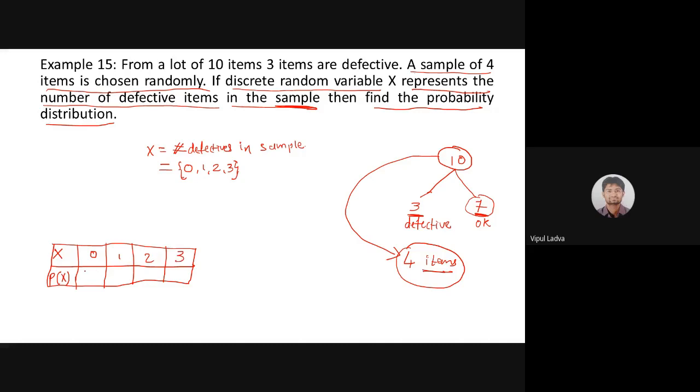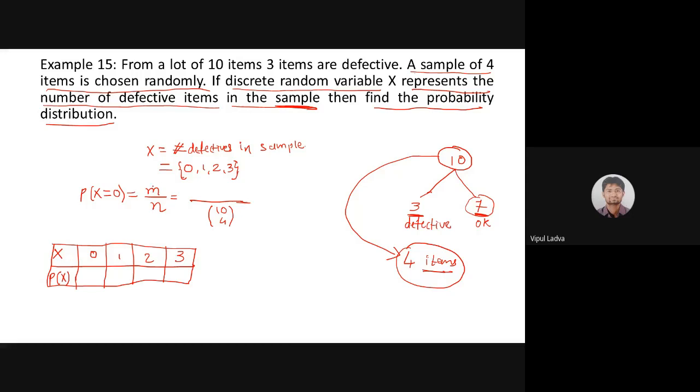Now what do we need to identify? We need to identify its probabilities. Now what is the probability that my random variable x is going to take value 0? What is the simple definition of probability? That is favorable cases divided by total number of cases. Now what I'm doing right now is choosing 4 items out of 10. So all possible ways I need to count, and for that we will take the help of combination. How many different ways can we choose 4 items from 10? That is 10C4, is it? Good.